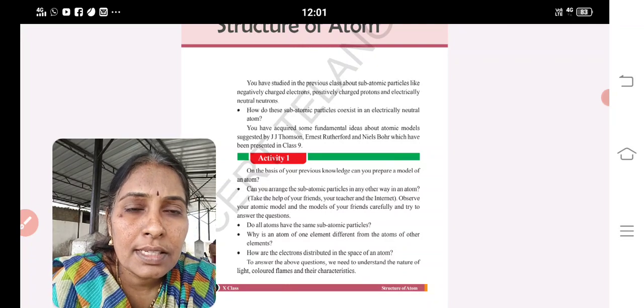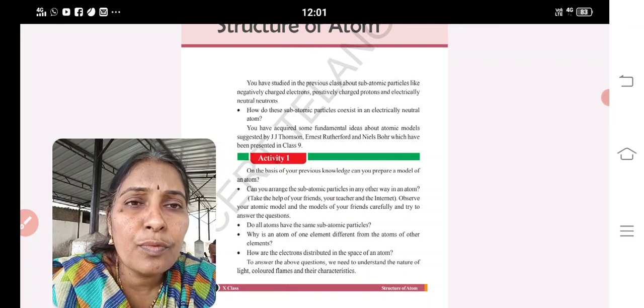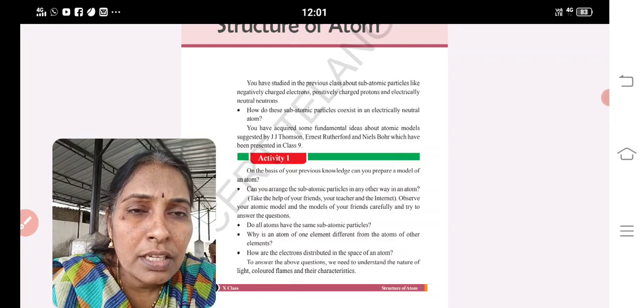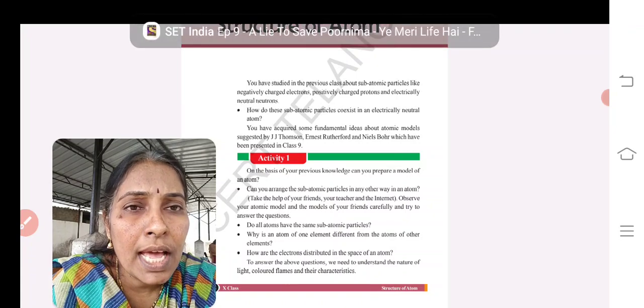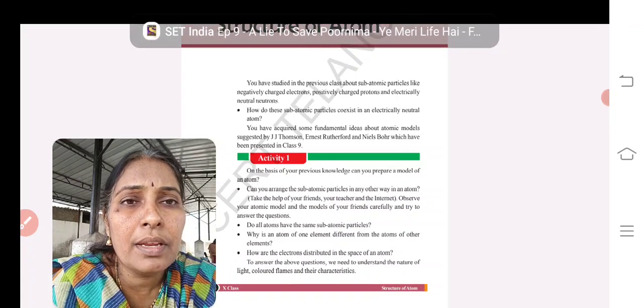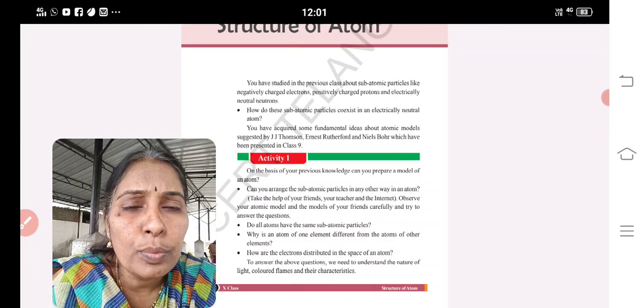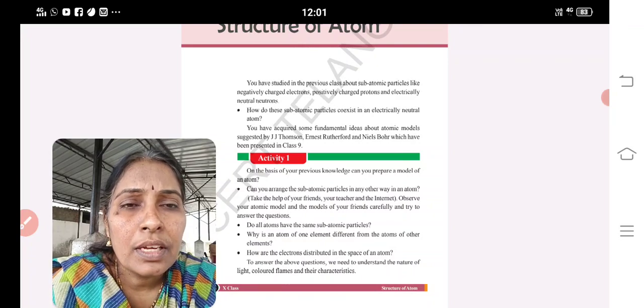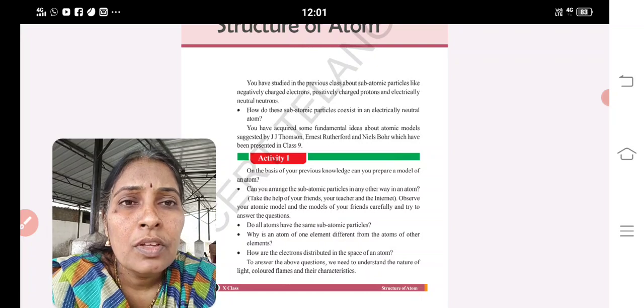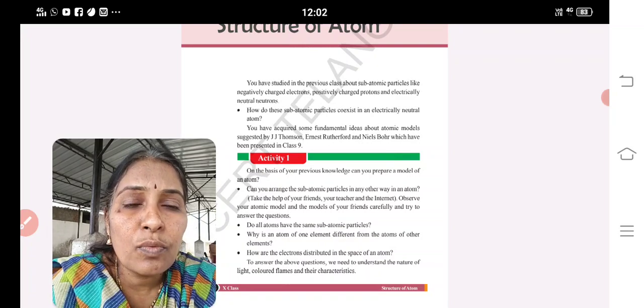Mendeleev is another scientist. He gave the theory based on atomic weights: the physical and chemical properties are functions of their atomic weights. He was the first scientist to classify in the form of periods and groups. Vertical columns are known as groups and horizontal rows are known as periods. He arranged all the elements in groups and periods. But the table had some defects, so he left some spaces in the long periodic table. He is such a great scientist. Why did he leave them?